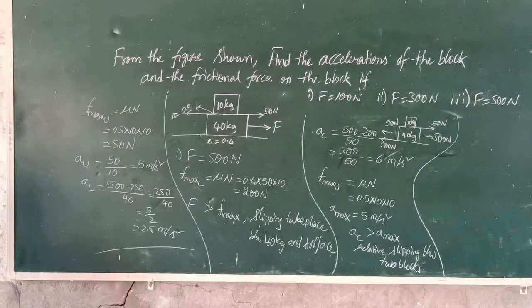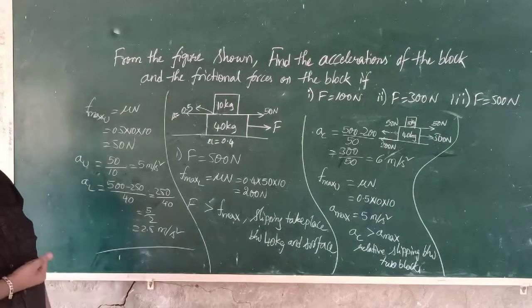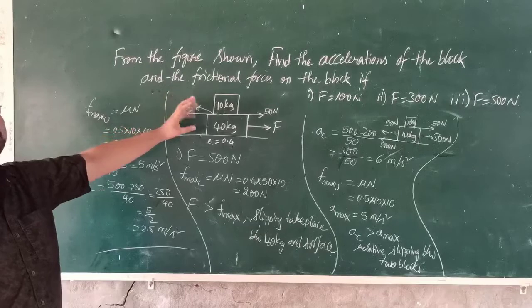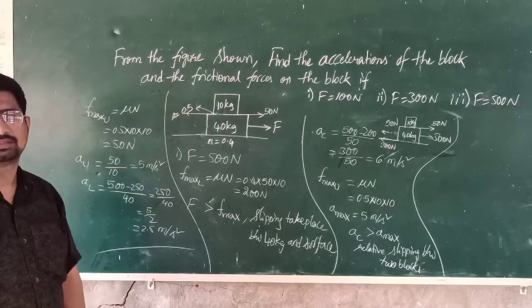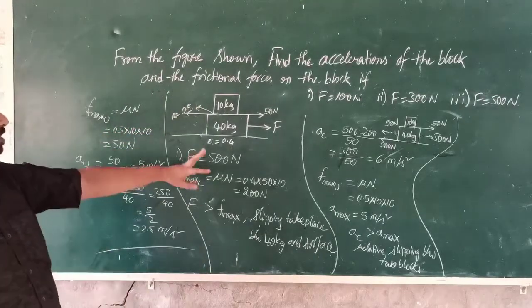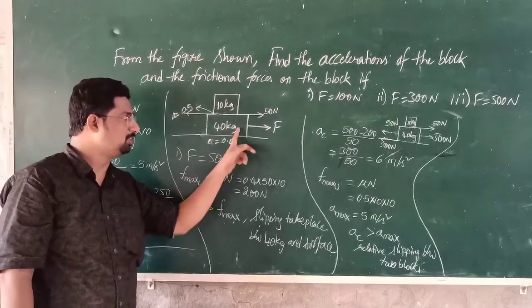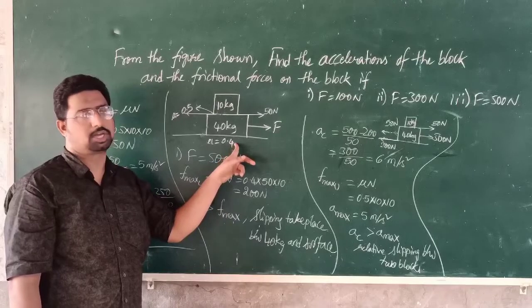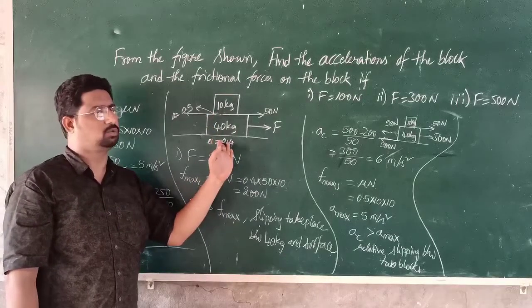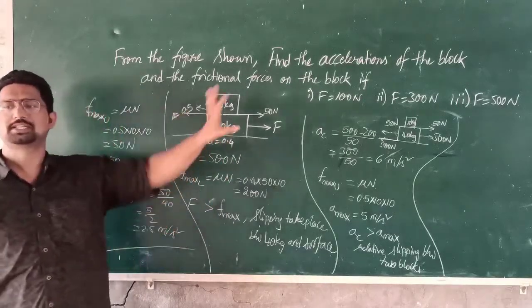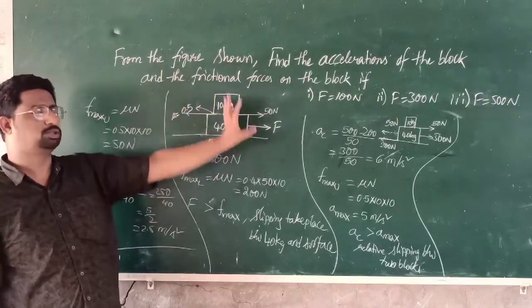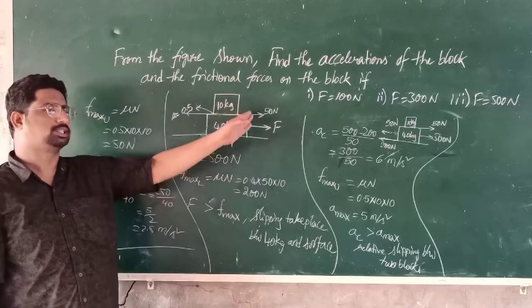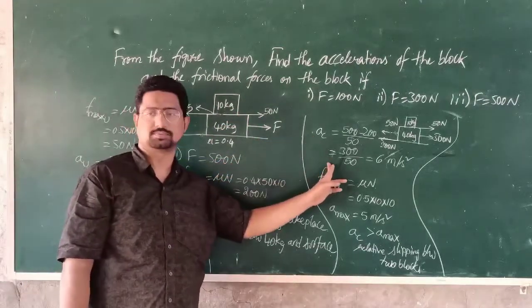Understood? So like this, a two block system will be given in different cases. First thing you have to do is check whether there is a relative slipping between the block and the surface or not. If there is relative slipping, we have to assume that the total system, that means both the bodies, are moving together with a common acceleration. So we have to find out the common acceleration.